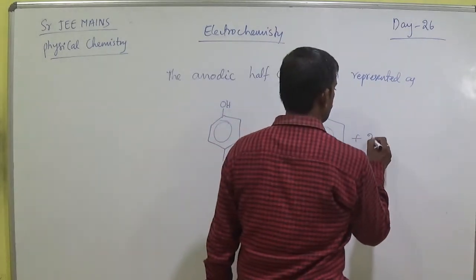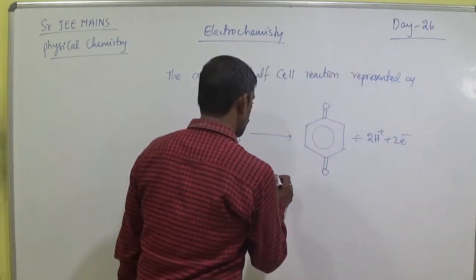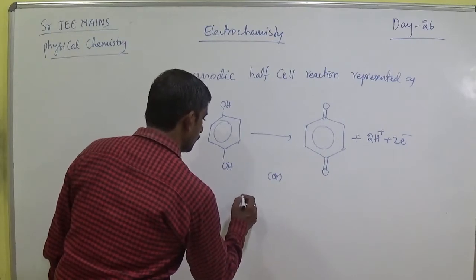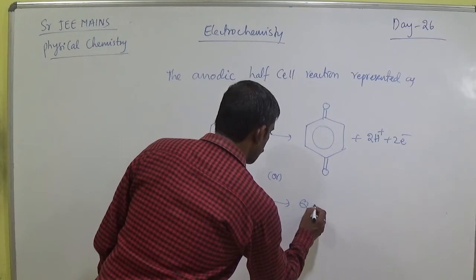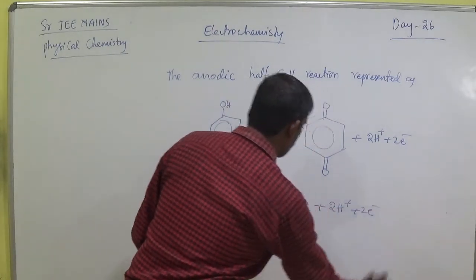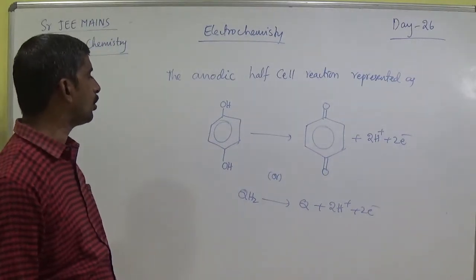Plus 2H plus and 2 electrons, or simply QH2 gives Q plus 2H plus and 2 electrons. Here QH2 means hydroquinone.